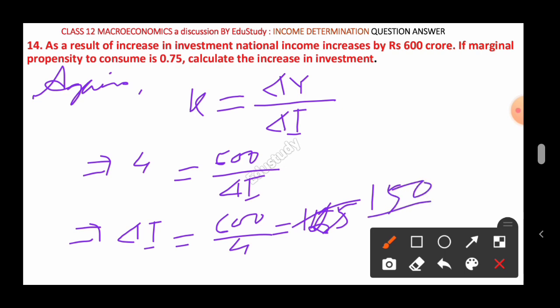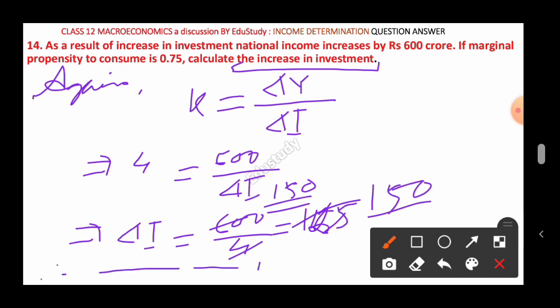It's 150, because 4 15s are 60 and this 0 will go up, then 150 you will find. So del I equal to 150. Therefore the increase in investment equal to rupees 150 crore. Write in the complete sentence. Okay, so I hope you have understood this.